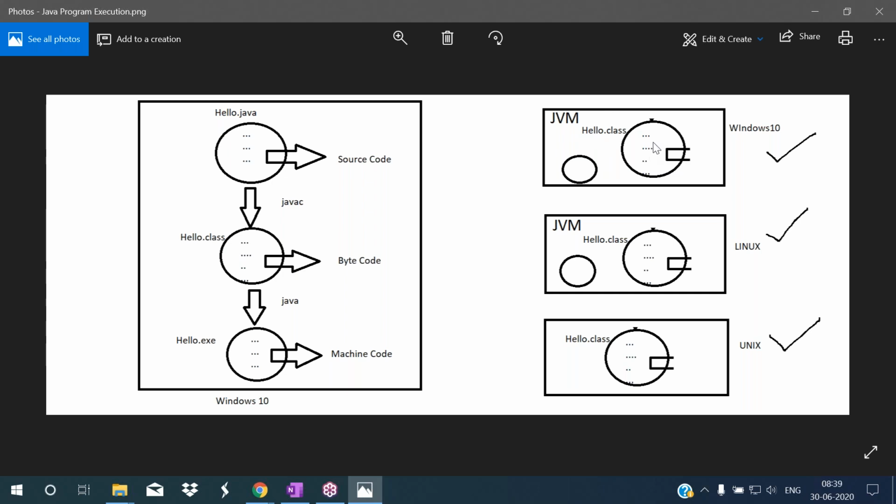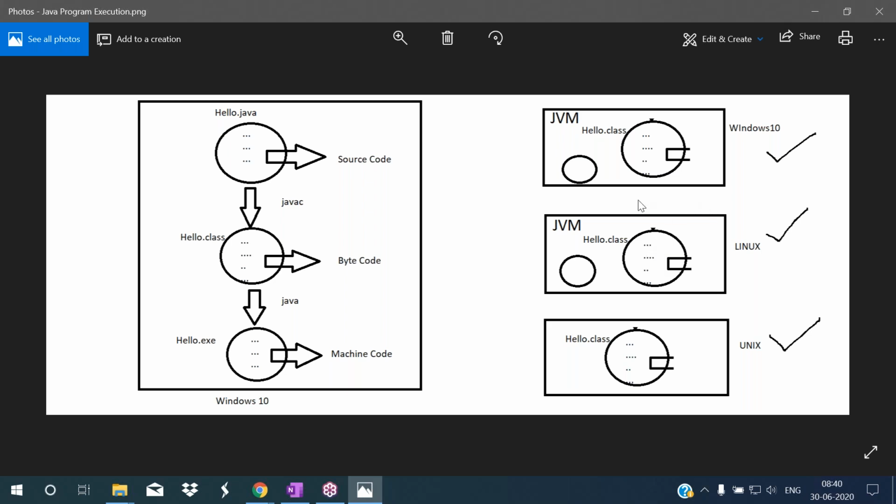But to run this bytecode, to run this Java application, we must install what? JVM. So install the JVM. The JVM translates this bytecode to the machine code according to the Windows 10 operating system, so Windows 10 can understand this code and displays output to us. So if the same operating system is there, we simply place the bytecode file. If a different operating system is there, then also we place the bytecode file only.